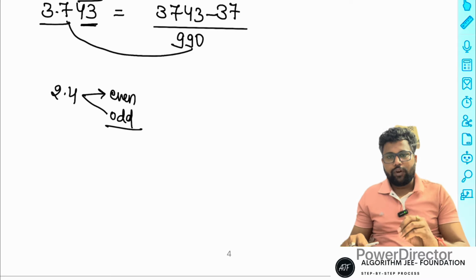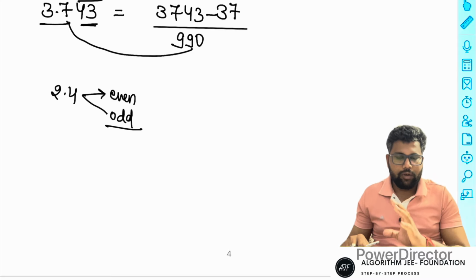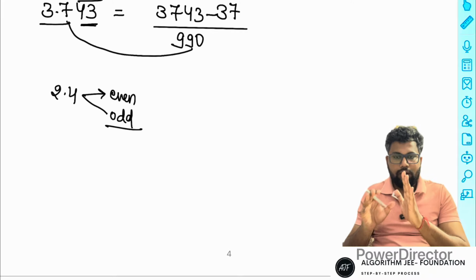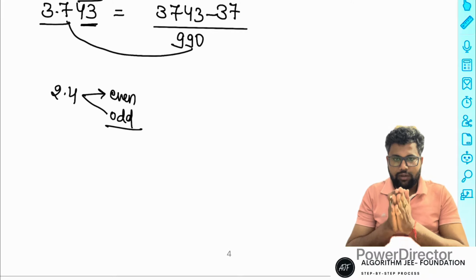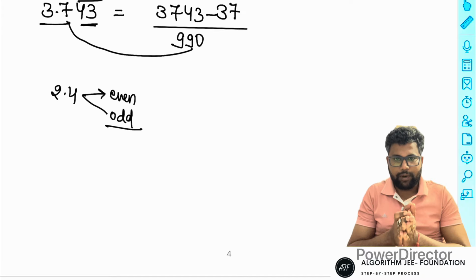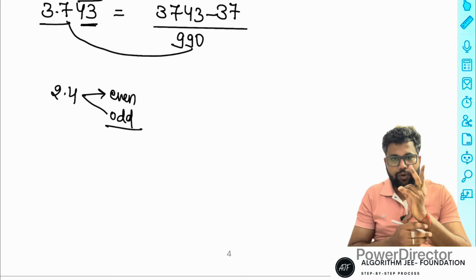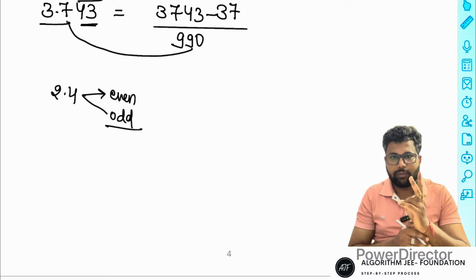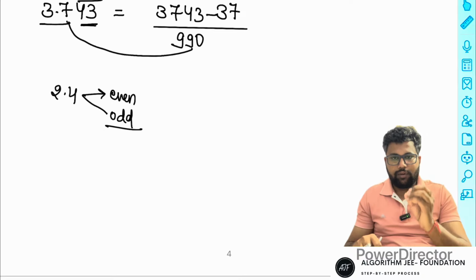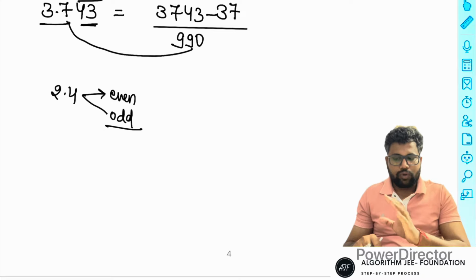So 2.4 is basically not an even number and not an odd number. It is a rational number. After dividing a rational number into two parts, we get integers or non-integers. The non-integer part has only two possibilities, fractional or decimal. There's no need to consider it for even positive numbers. So 2.4 means 2 point a fractional number, that's it.